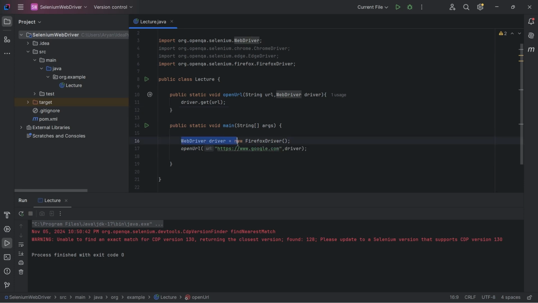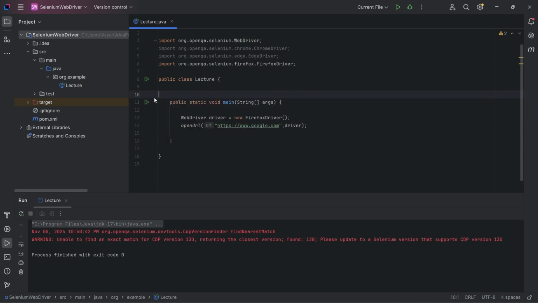So this was the flaw that we were having. The actual outcome of this discussion is that whenever you are creating an instance of any driver class, store it in a reference variable of type WebDriver. This is generally considered a good practice in the automation world because it enables us to do cross-browser testing.